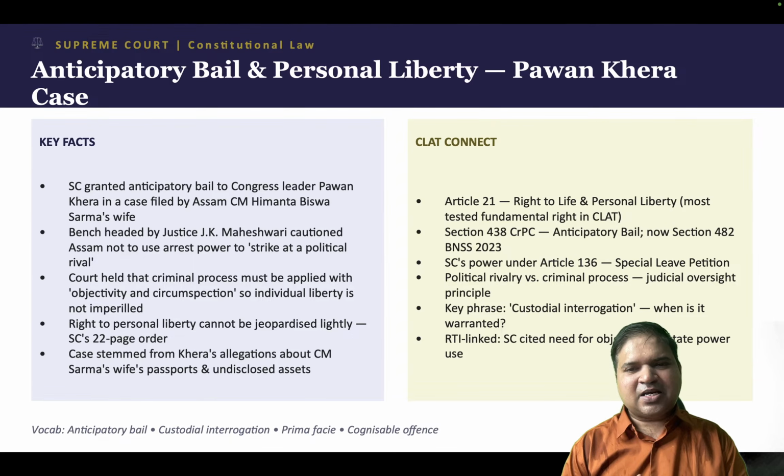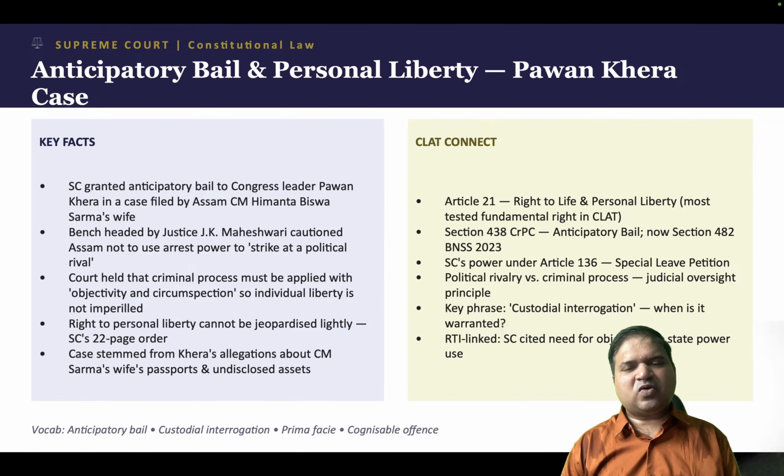Now, special leave petition is, as given under Article 136 of the Constitution, a discretionary, extraordinary power, where the court can allow appeal from a case. Apart from the military tribunals, it covers every other appeal. So that is your Article 136, the special leave petition.